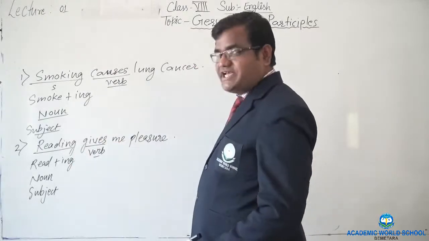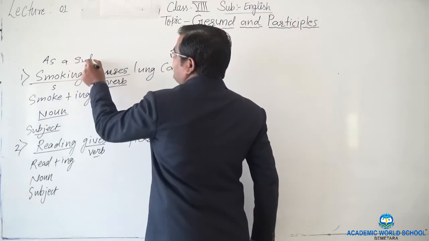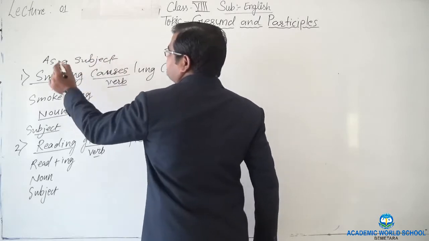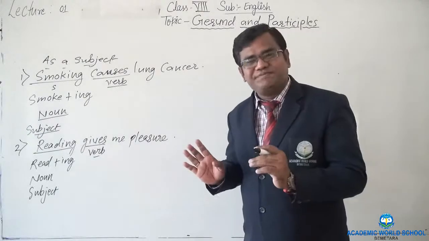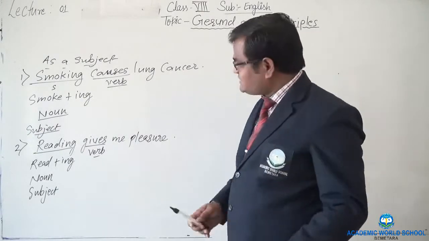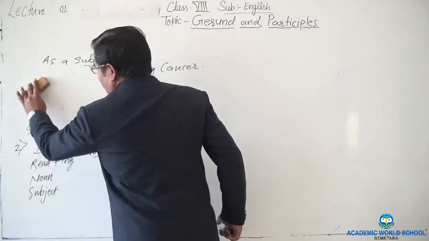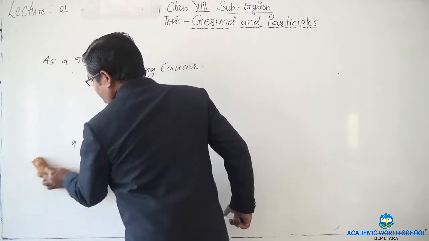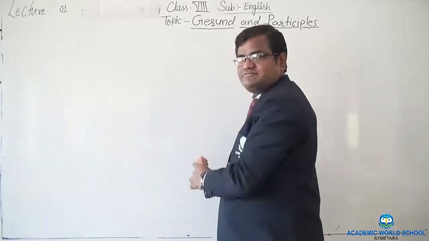So where do we use it here? As a subject. Gerund has been used as the subject of a sentence, right? Now let's come to another use of gerund. If it can be the subject of a sentence, can it be the object?